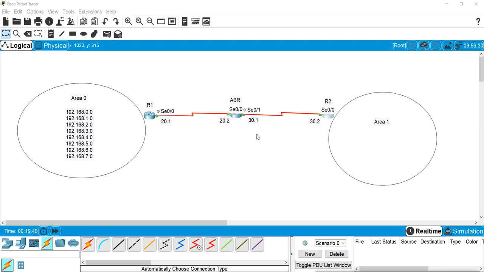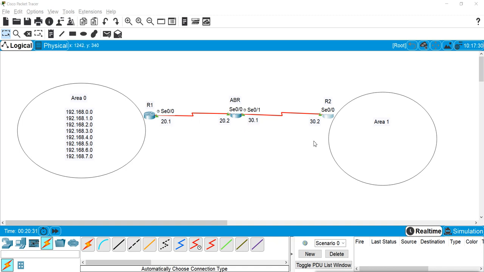Now when we configure OSPF in this design, in router 1 we configure this network 20 as area 0. Then in router 2 we configure this network 30 as area 1. When we configure this border router, we configure this network 30 in area 1 so that it can communicate with router 2 in area 1. They will create neighborship and exchange the routing table. Then I configure network 20 in this router in area 0 so that it communicates with router 1 and exchanges the routing table.